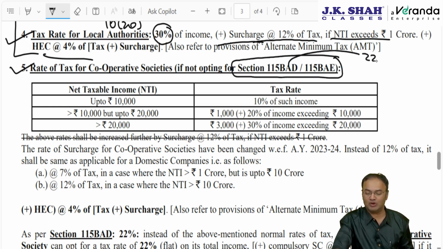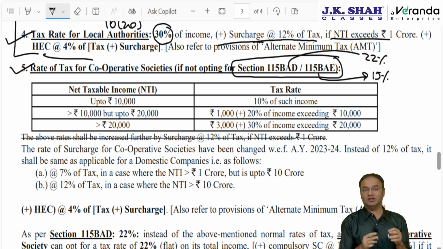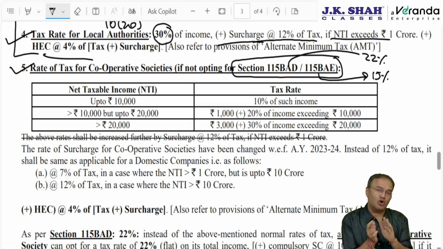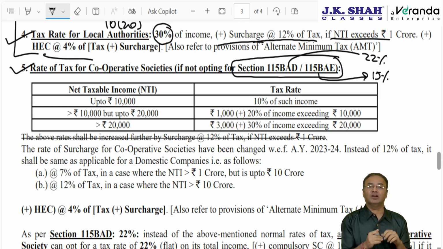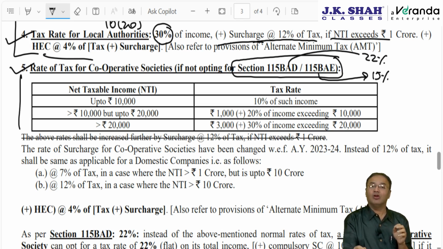115BAD means 22% tax rate, similar to domestic company 115BAA, and 115BAE is 15% tax rate for manufacturing cooperative society. That is, a cooperative society which is resident plus engaged in manufacturing activity. For a normal cooperative society, other than these two opting for 115BAD or BAE, the tax rate will be as per slab: 10,000, 10,000, above 20,000.